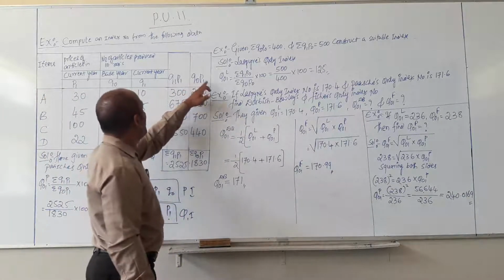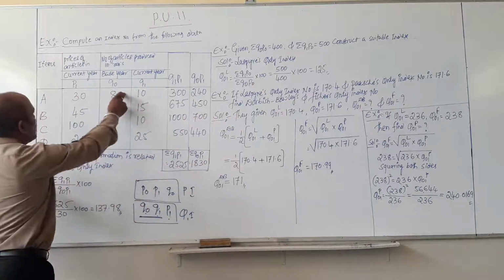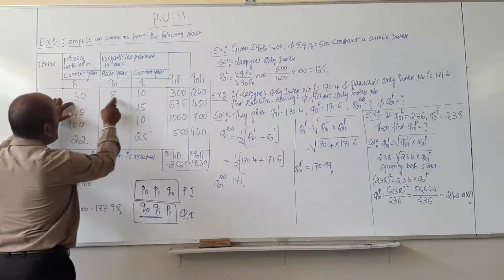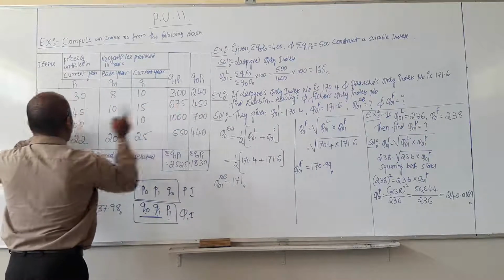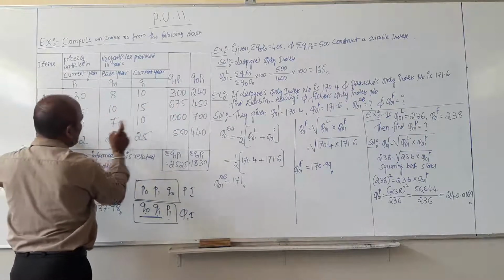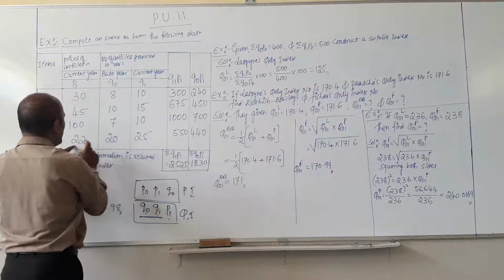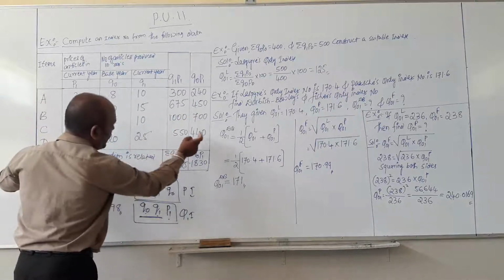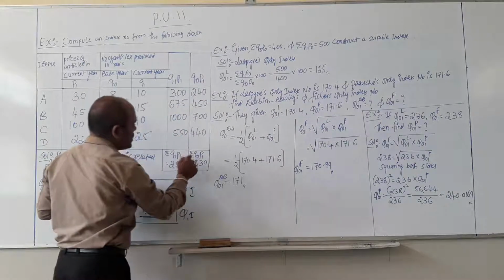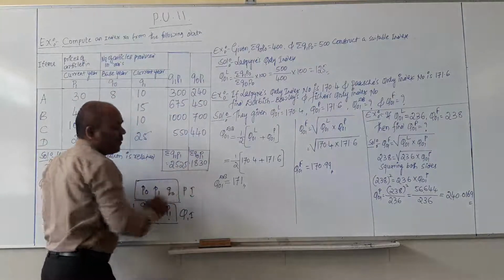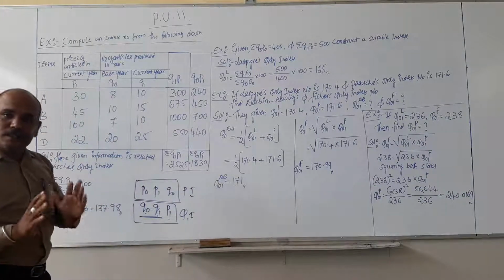Q0 P1. So 30 into 8, 240; 45 into 10, 450; 100 into 7, 700; 22 into 20, 440. Then we need the sum of Q0 P1, so summation of Q0 P1 is 1830.